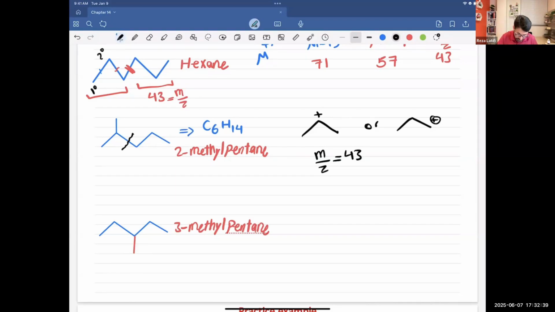Now, if you cut this molecule from somewhere here, or from there, you get this species, which has M over Z of 57. And if you cut it from there, you get the same thing. So I have two identical positions, and both of them will give me this.